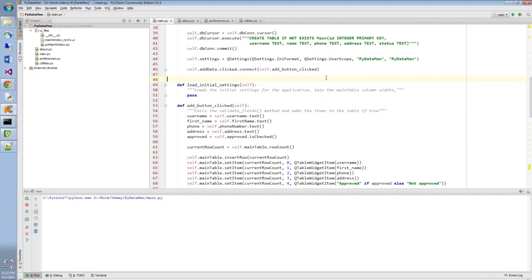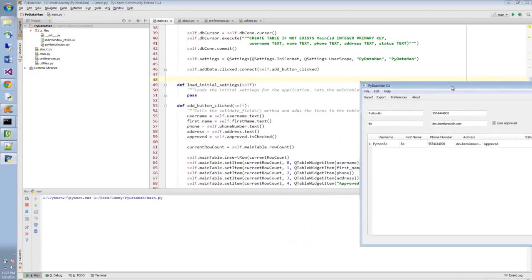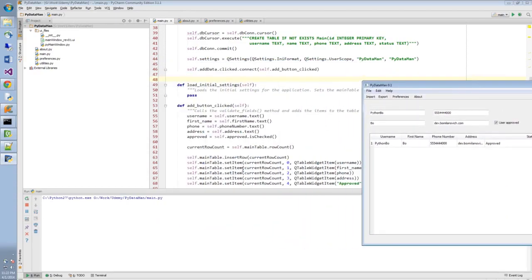Now let's see what happens. I'm going to input the same info that I've inputted before and say Python Bo with just the Bo, and we need to fix the tab order as well. We can do that later on. 555-444-000, I guess. And the address would be dev.bomilanovic.com, and I'm of course, like I said, approved. If I add data now, as you can see, it works just fine. It shows up in the table itself.